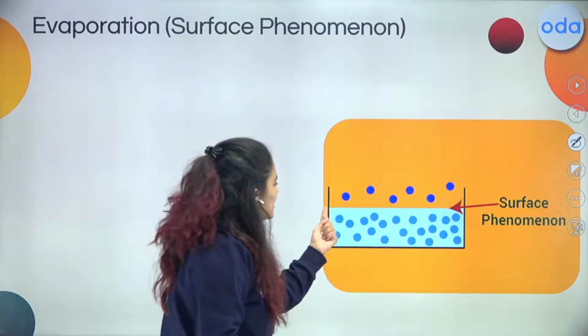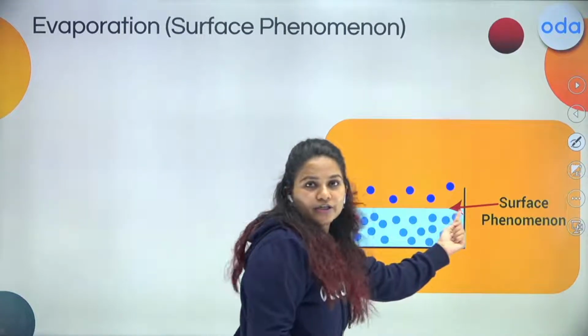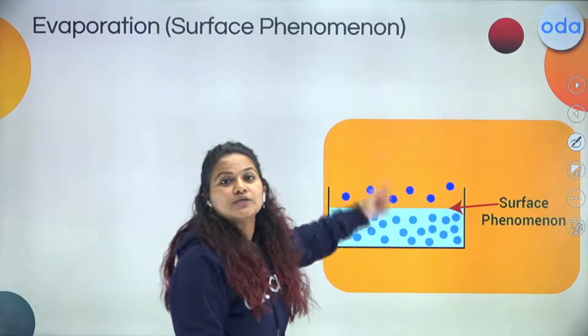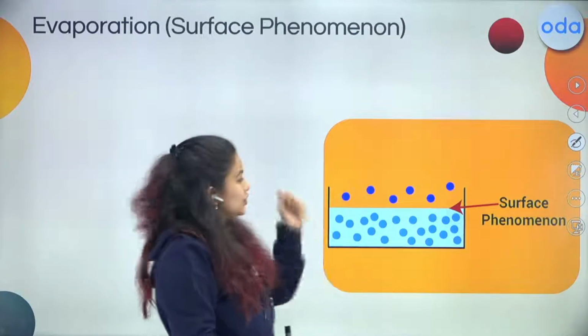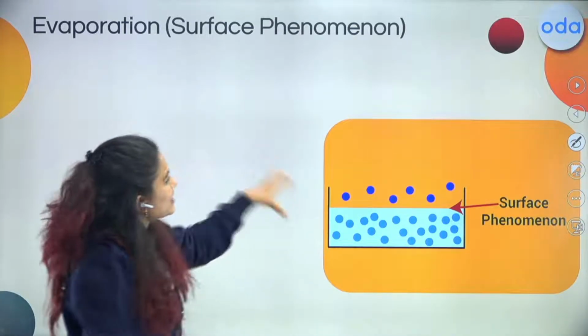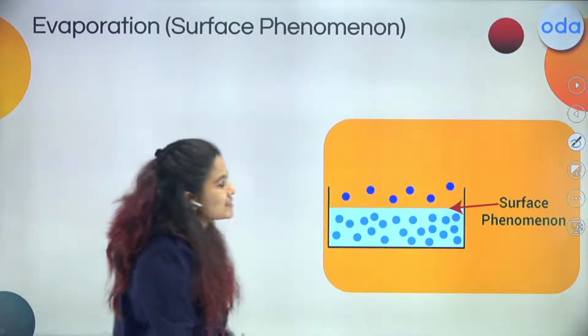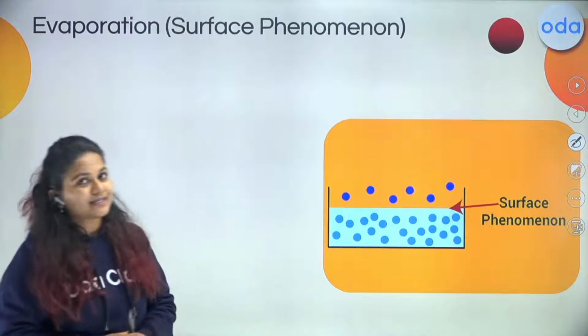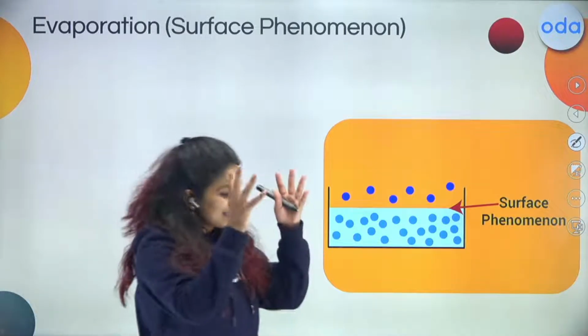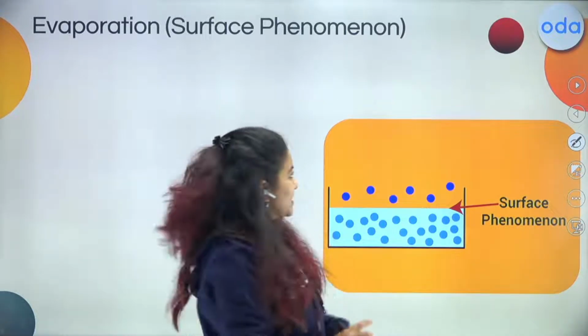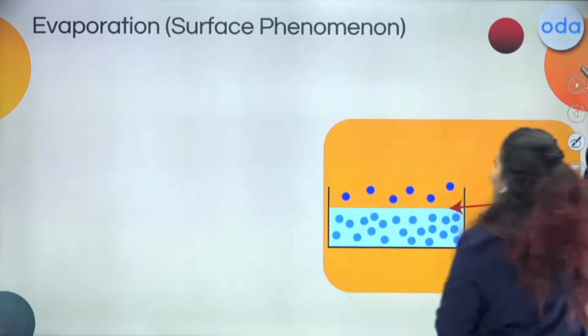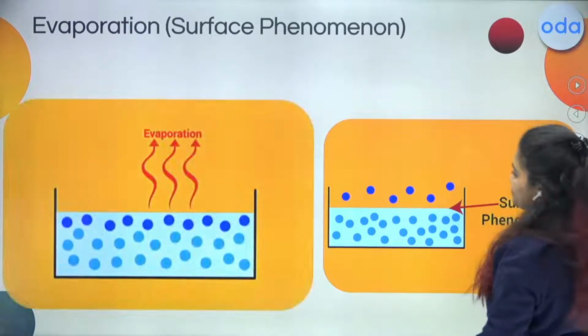Here you can see the first layer of molecules slowly converts into vapor at room temperature. That is why we call it a surface phenomenon. Now, why is it very important to know that it is a surface phenomenon? Because this is directly linked with its cooling effect. Do you know how? Let's see how.